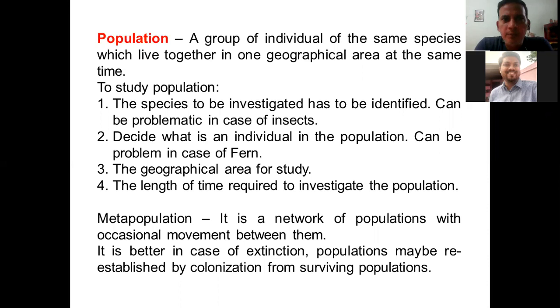To study populations, there are specific points which need to be considered. First of all, the species needs to be identified. If you look at bigger organisms, bigger individuals, it's a little bit easy. Let's say we want to identify how many trees there are in Sivraj campus. It's easy.